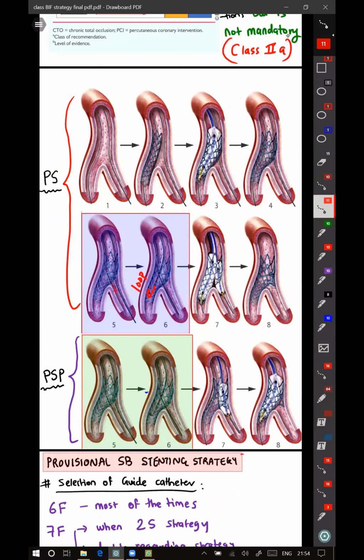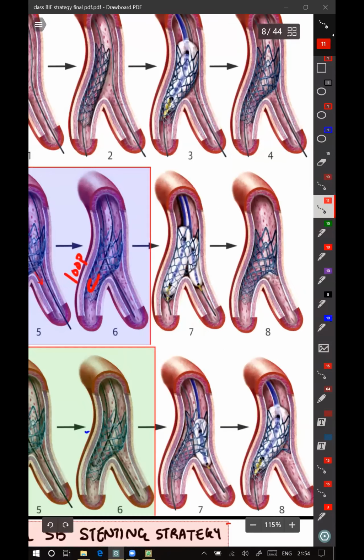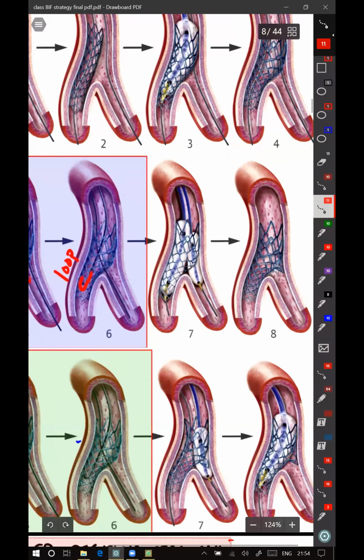Lokesh, what is the inflation pressure for both? Is it nominal pressure for inflation? It is not nominal. It is a slightly complicated thing. You first inflate the side branch balloon up to 8 atmospheres. Then you start inflating the main branch balloon till 4 atmospheres. After 4 and 8, both balloons will be inflated. From there, you go to high pressure inflation simultaneously for both.